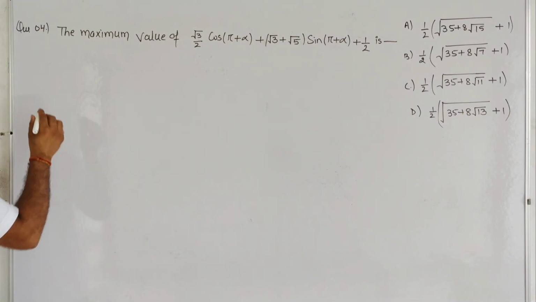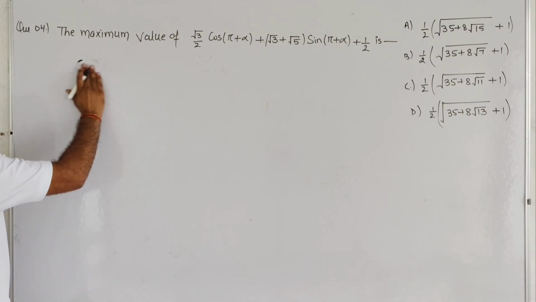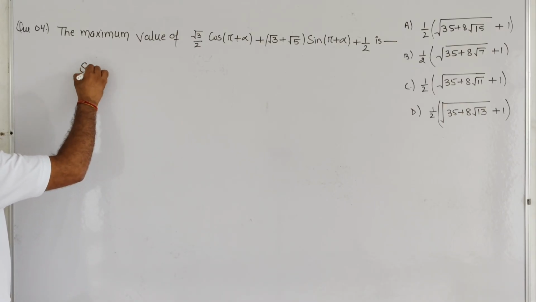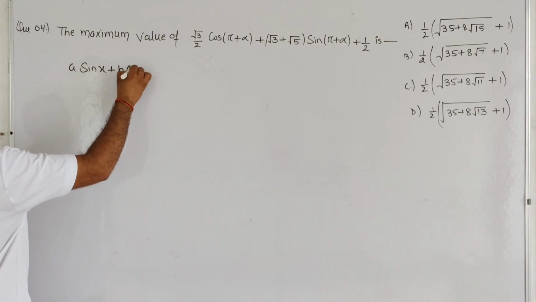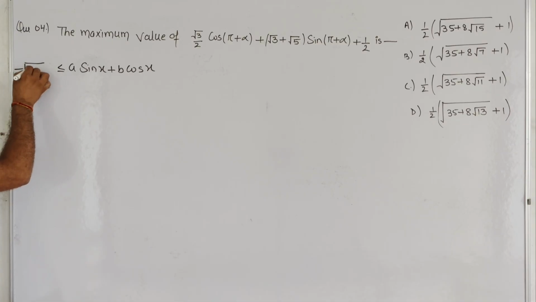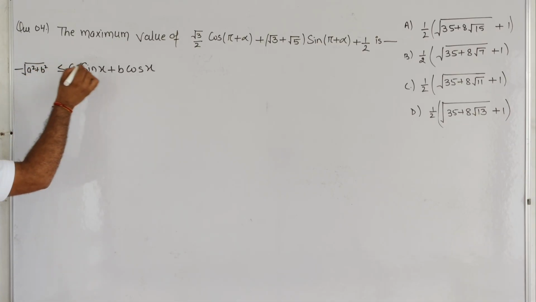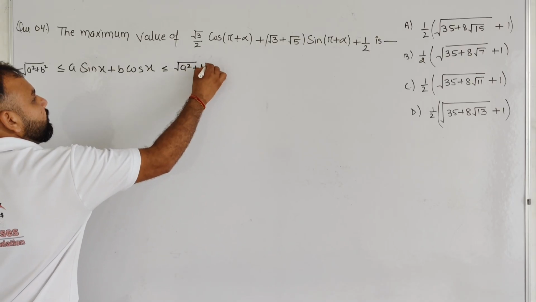And we know very well student, basically that a sin x plus b cos x lies between minus root a square plus b square to root a square plus b square.